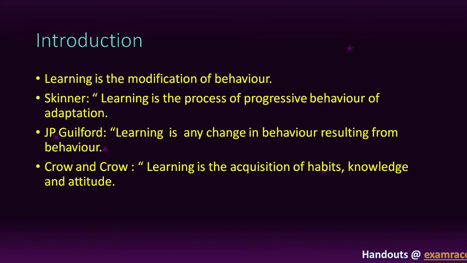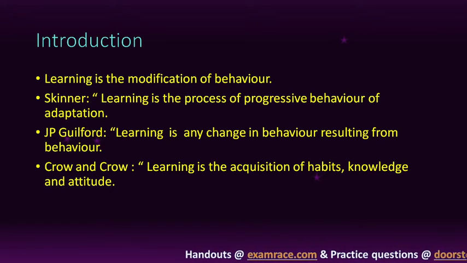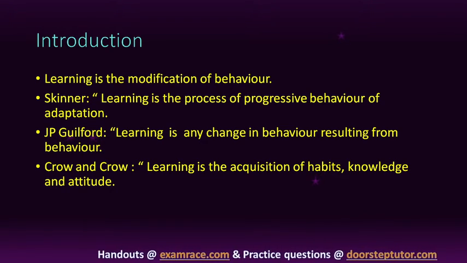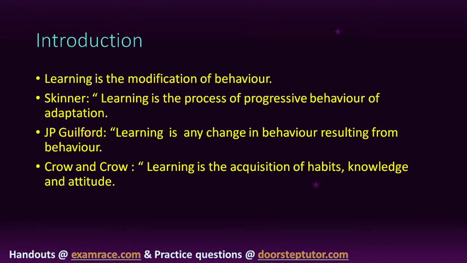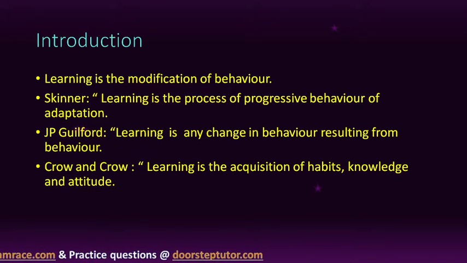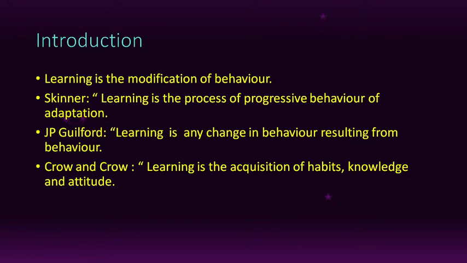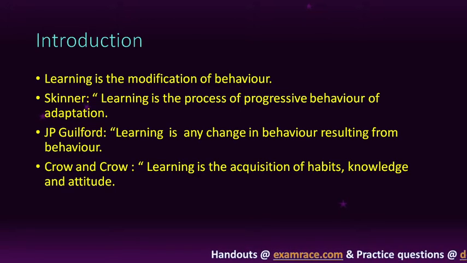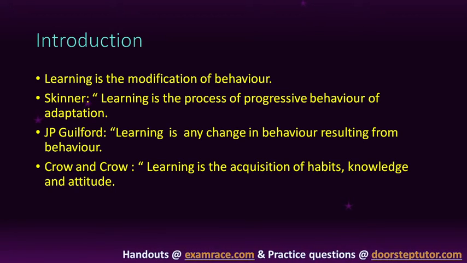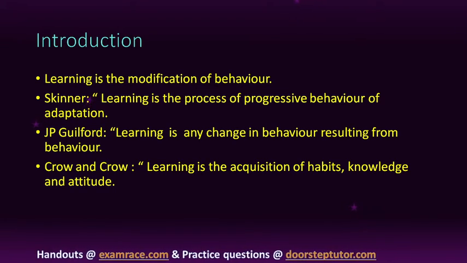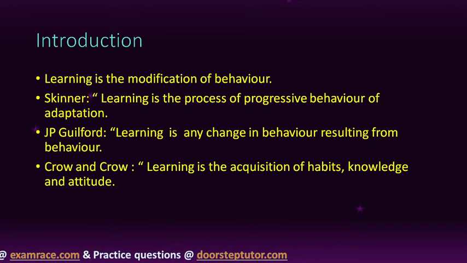So learning is acquisition of habits. It is acquisition of knowledge also. We have to give good knowledge to child, so he can learn in a good manner. And learning is the development of attitude also. There is positive attitude also and negative attitude also. So it is the duty of teacher that he should develop positive attitude inside the child. So according to Crow and Crow, learning is acquisition of habits, knowledge and attitude. Understood?